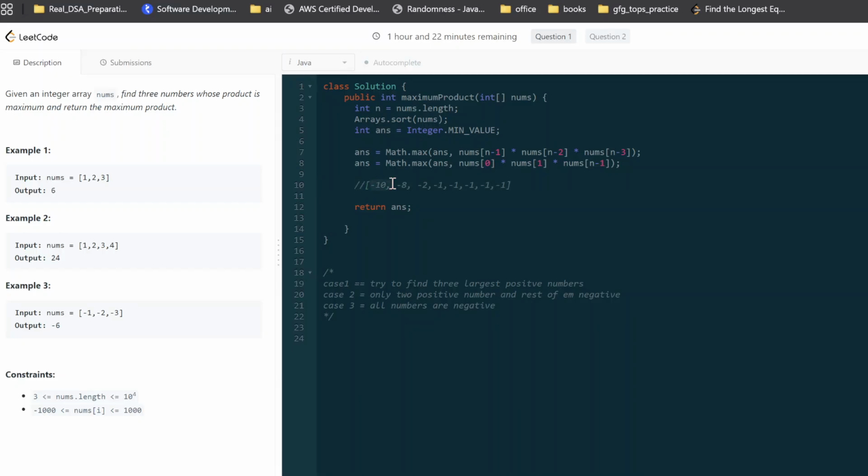If I take all these numbers from the beginning, this will give me 80, and 80 into minus 2 gives me minus 160, way negative. If I just take minus 1 into minus 1 into minus 1, it gives me minus 1, and this should be the better case. So I think the first condition will handle this also, right? This is what I'm thinking, but I'm not sure. Let's try. Yeah, I think this will be handled by the first case, the first scenario, like line number 7.